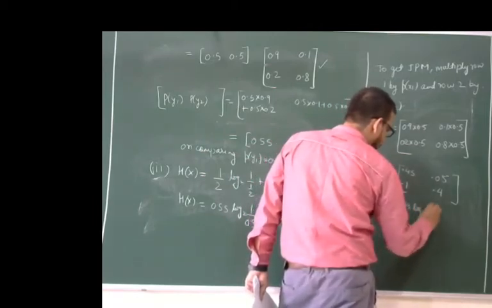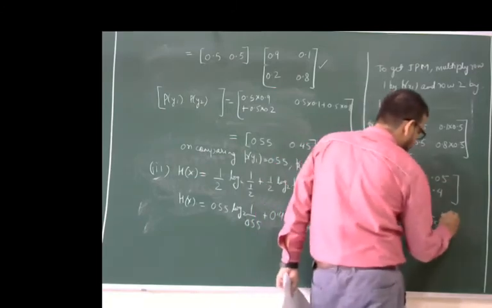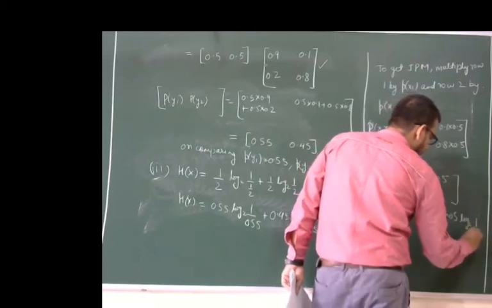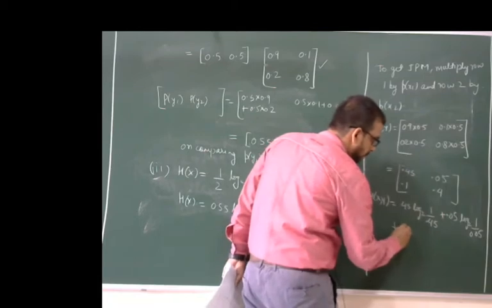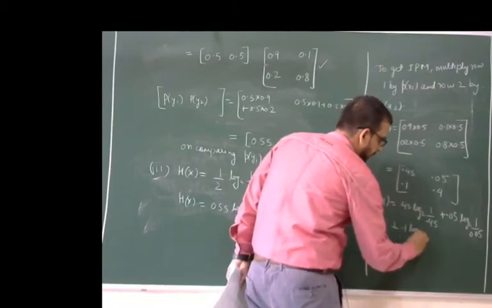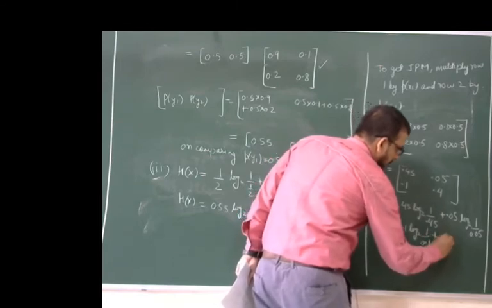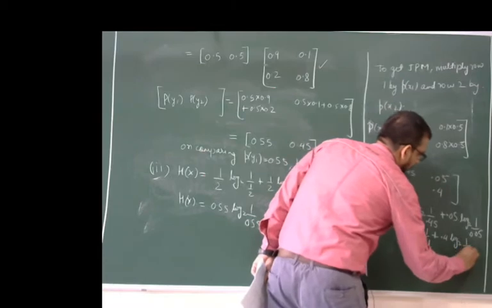log2 (1/0.45) plus 0.05 plus 0.1 plus 0.4 log 0.4.